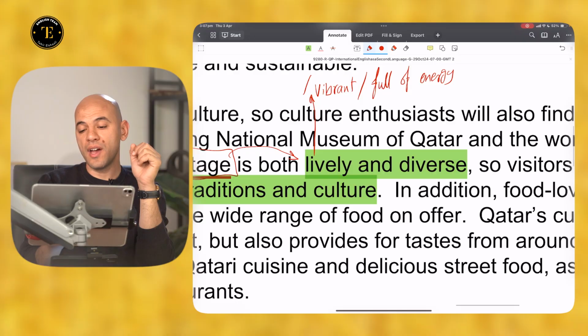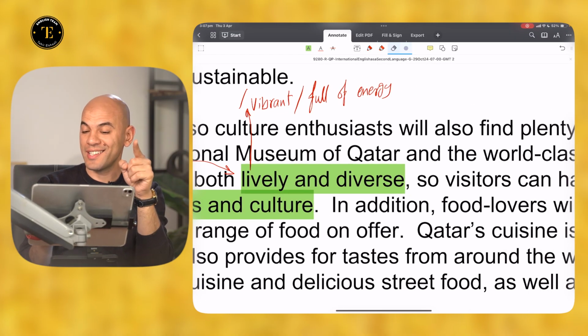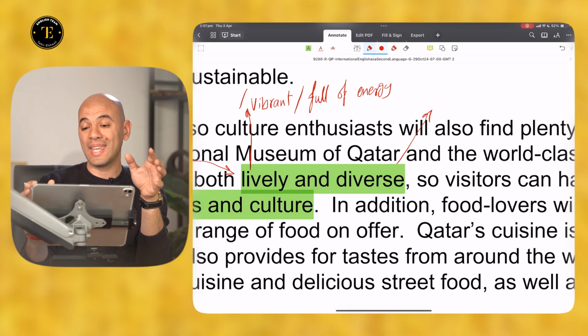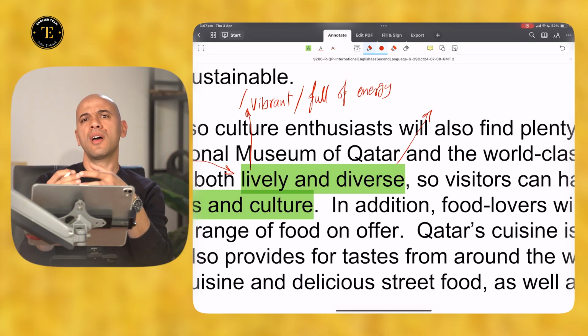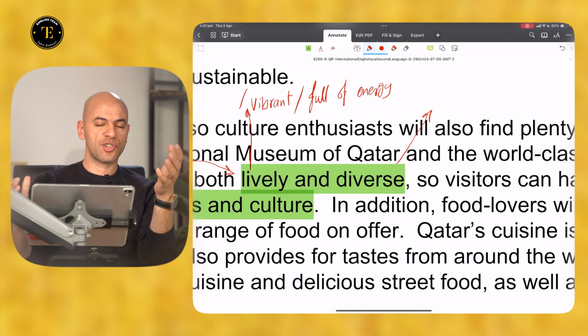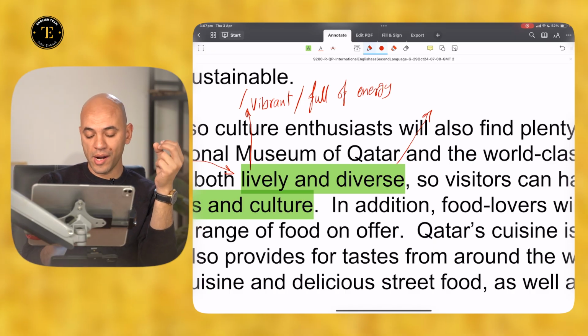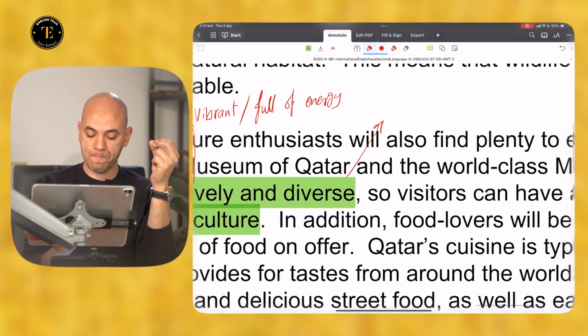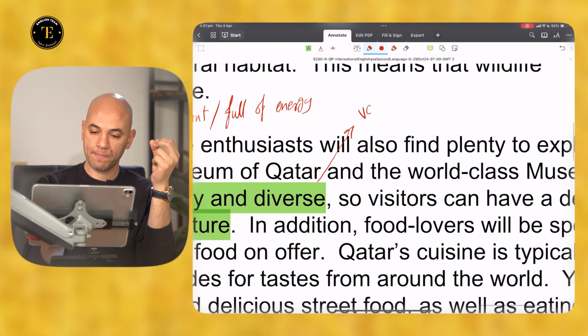Now, diverse, I can hear you saying, pause the video and think, what does diverse mean in this sentence? We're talking about a wide range of traditions, a wide range of cultures. So the word diverse here refers to varied, a wide range of activities, varied activities.